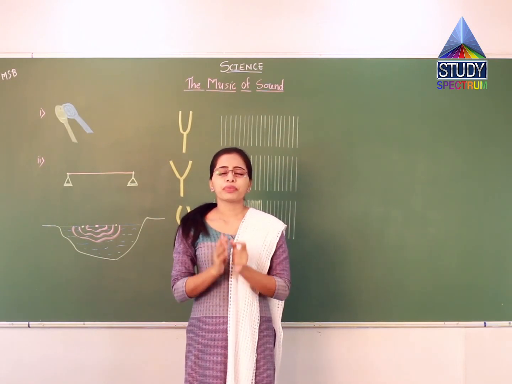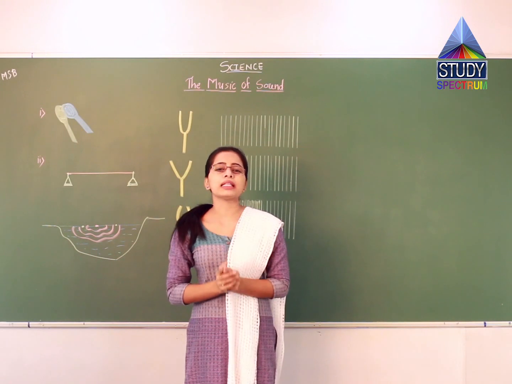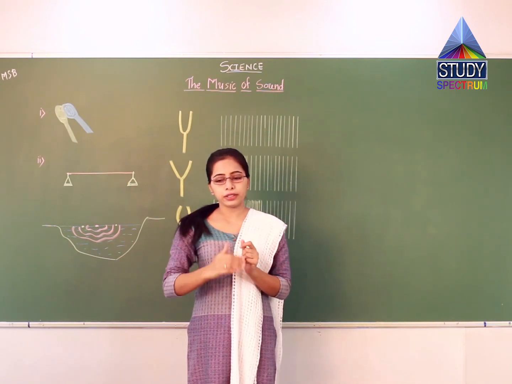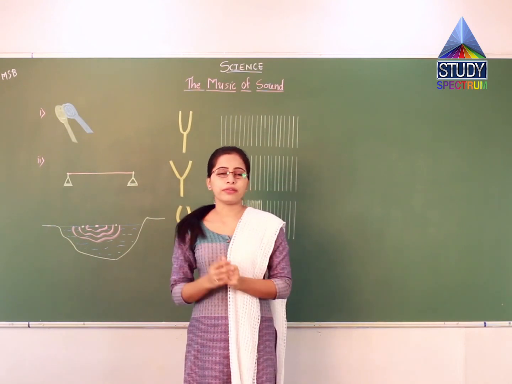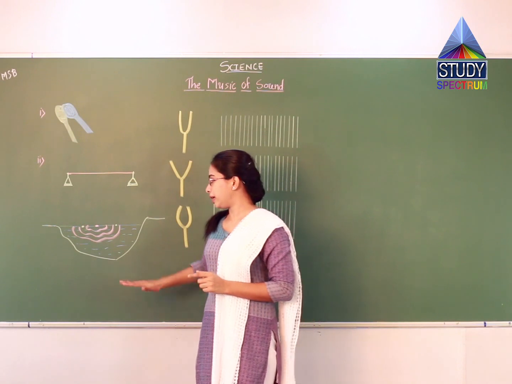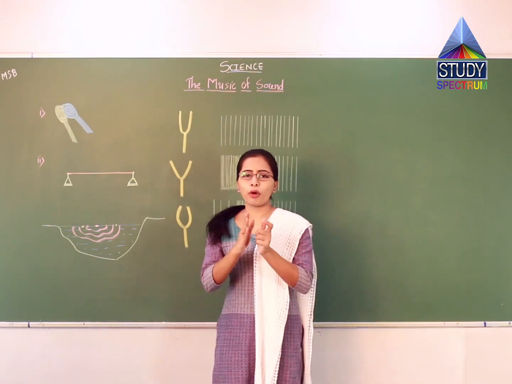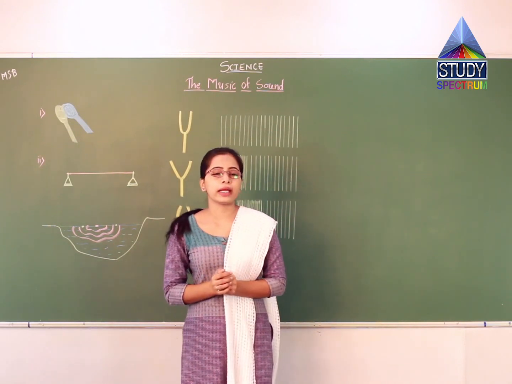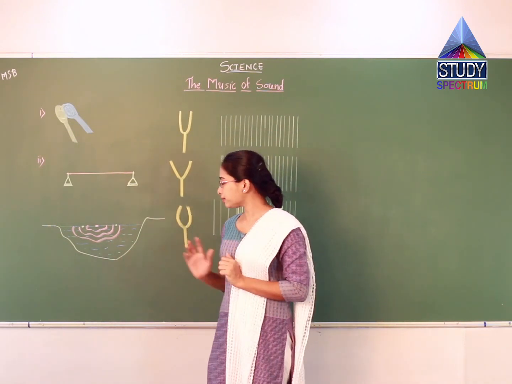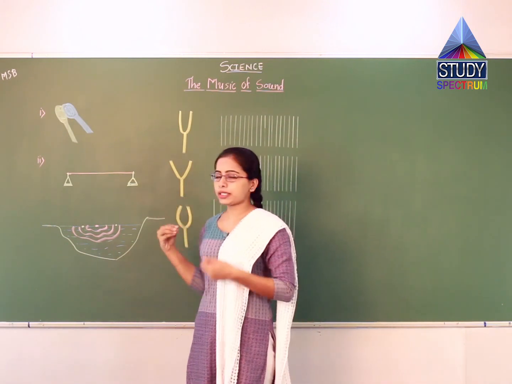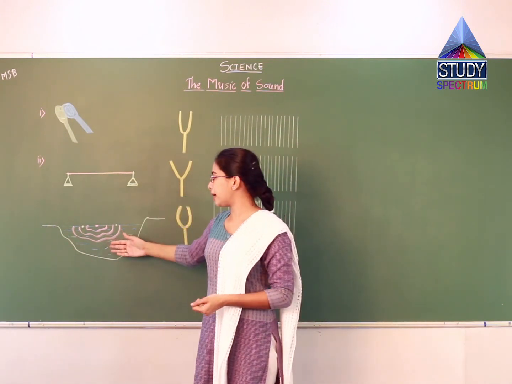Now let us see how sound is transferred from a point where it is created to farther away. Now for that purpose here I have taken one example. Suppose this is a pond or lake. Now here there is water inside the pond and lake. Now you will stand here and just throw a stone inside the lake.